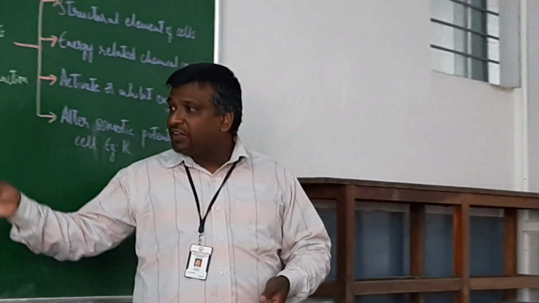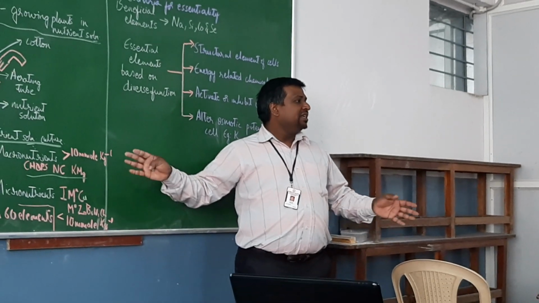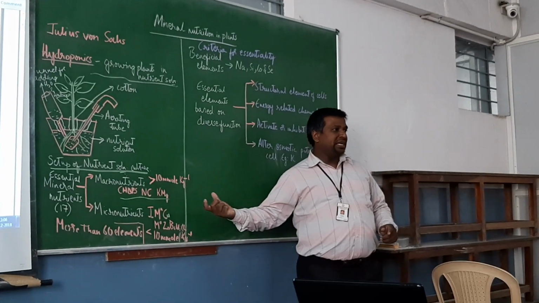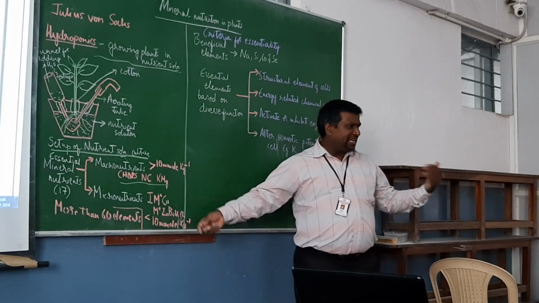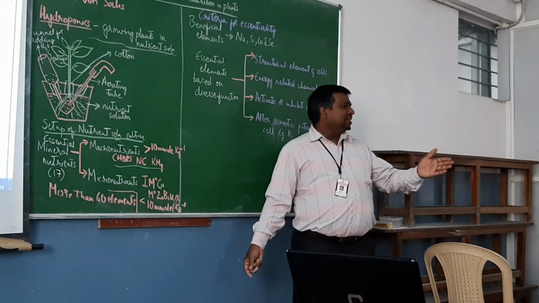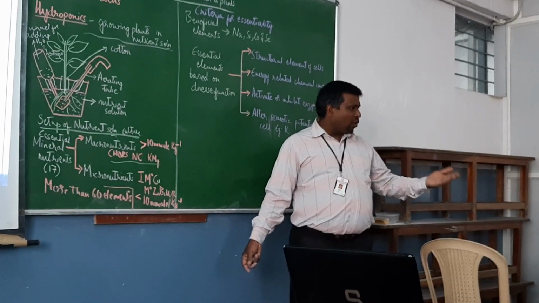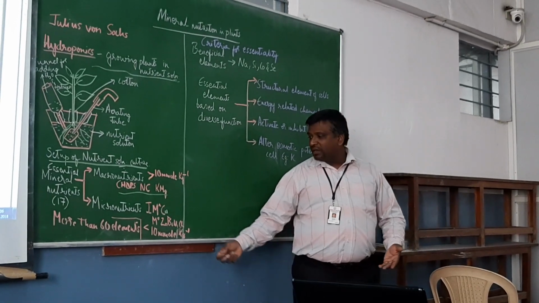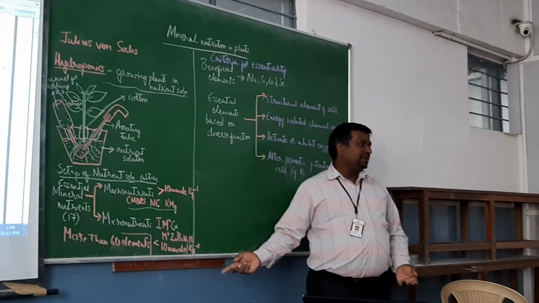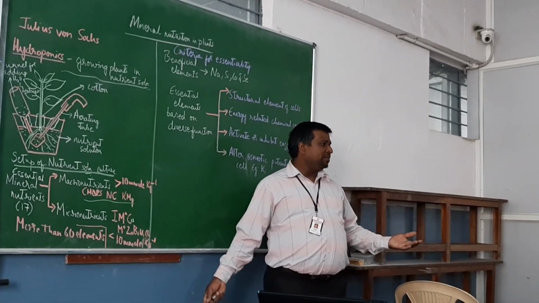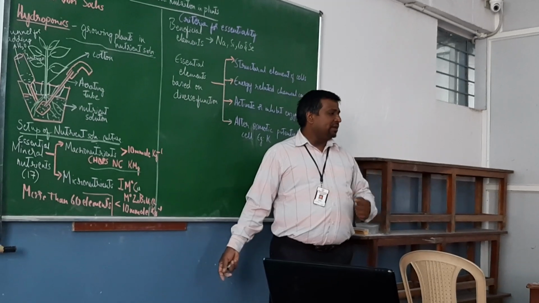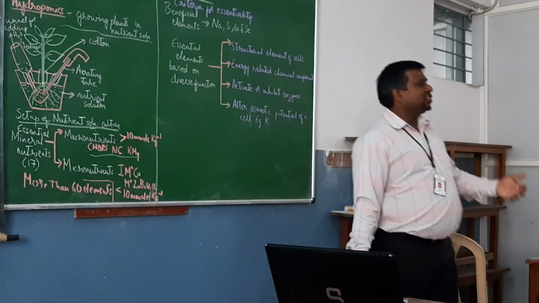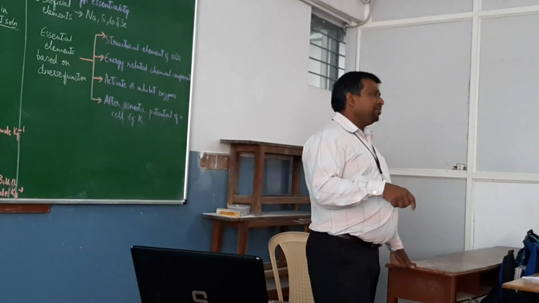You can remember all the 17 elements, the micronutrients, using these code words or mnemonics. The first letter I have taken and I have coded them. Okay. So you can easily remember iron, manganese, then Cu is copper, then you have MoZB: molybdenum, zinc, boron, nickel, chlorine. MNC you can remember as molybdenum, nickel, chlorine. So that is how we can make code words and remember the essential macronutrients and essential micronutrients.